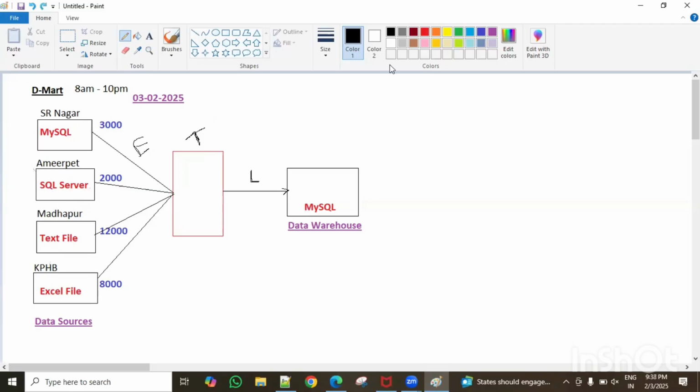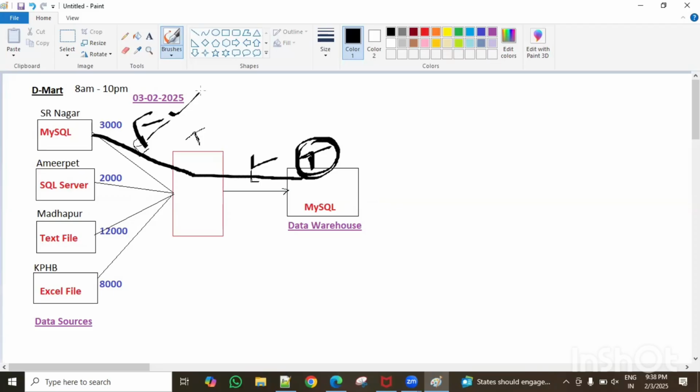Sometimes what happens is, first extract the data. After loading, we do changes. First, extract the data. After extracting, then load the data. After loading, what can we do? We can do changes, transformations.